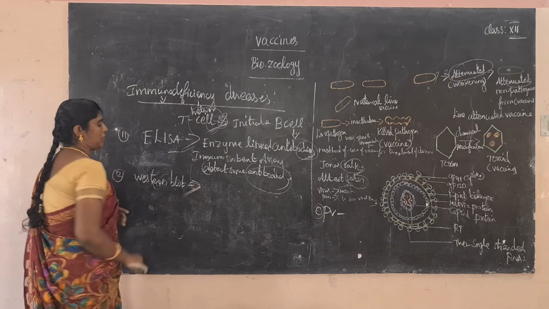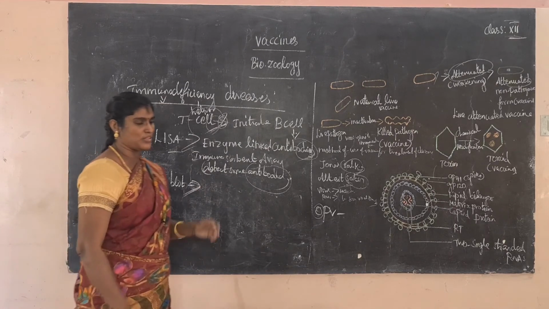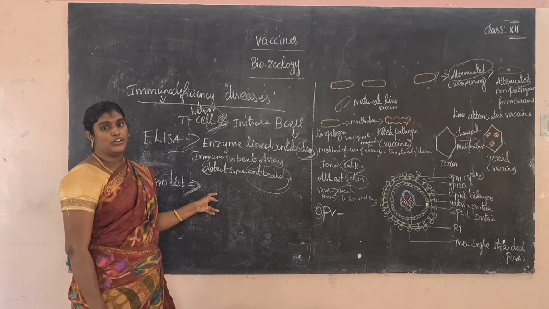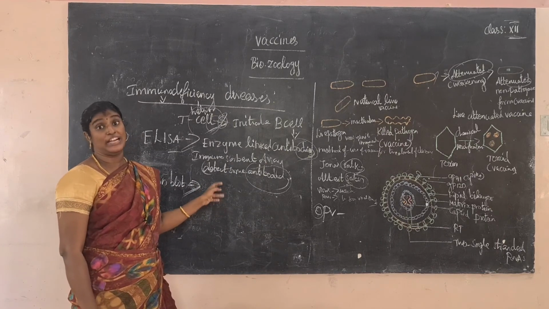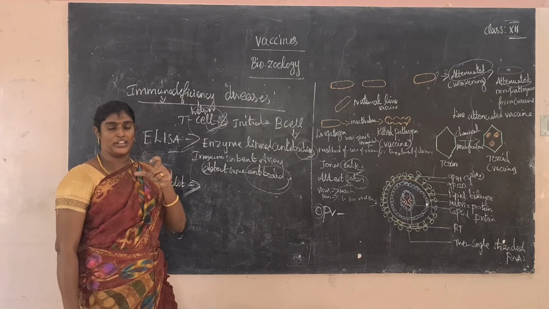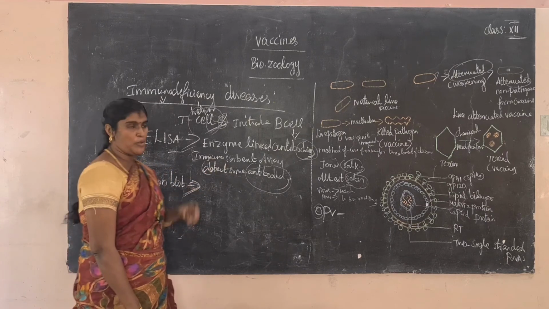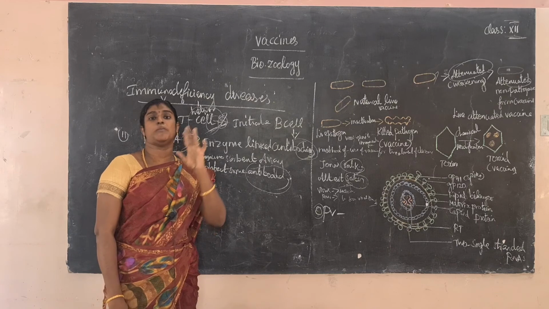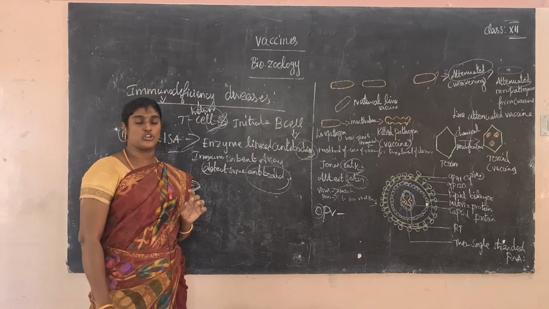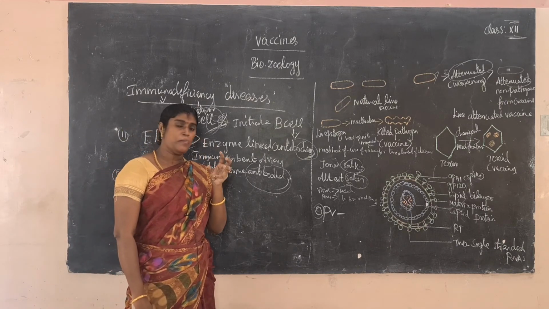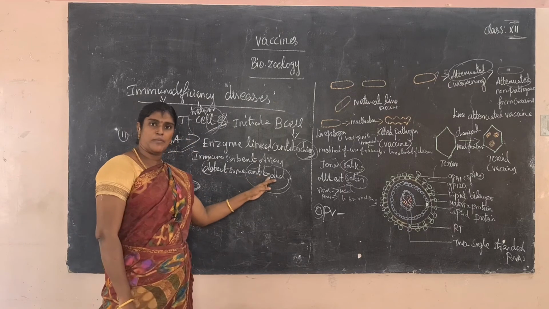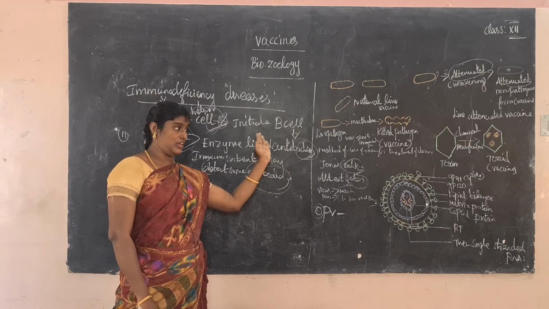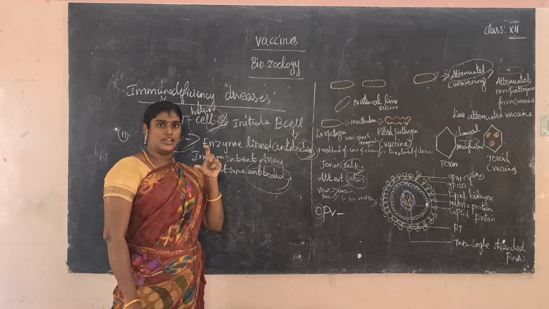Second one, Western blot. What is the meaning of Western blot? Already you know the Western blot technique: it detects a specific protein from a nitrocellulose membrane. What do antibodies contain? Antibodies are nothing but proteins, glycoproteins. So the antibody contains protein against the HIV virus, and we check whether that kind of protein is present or absent.